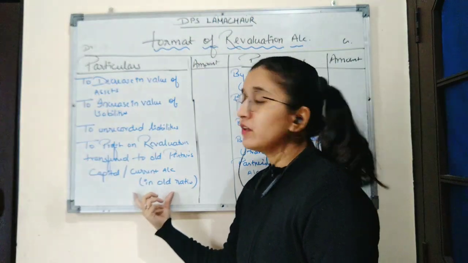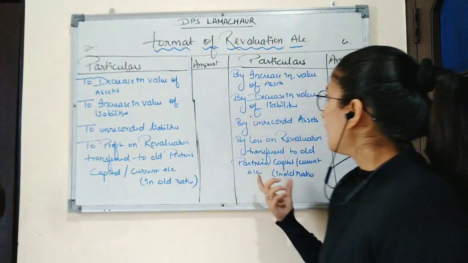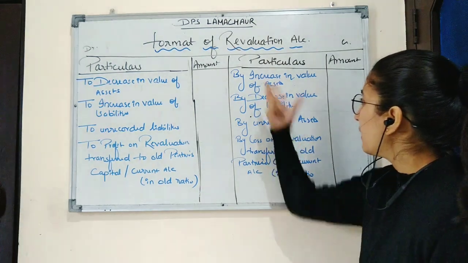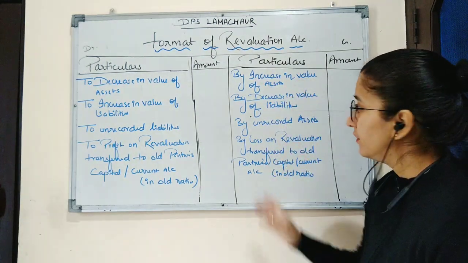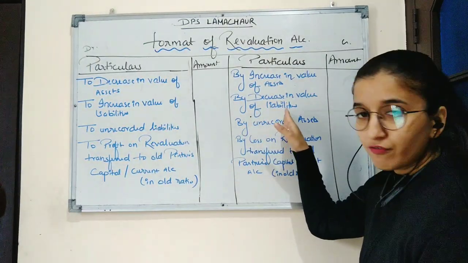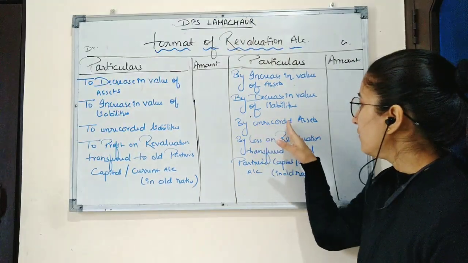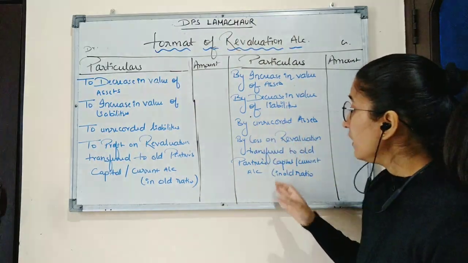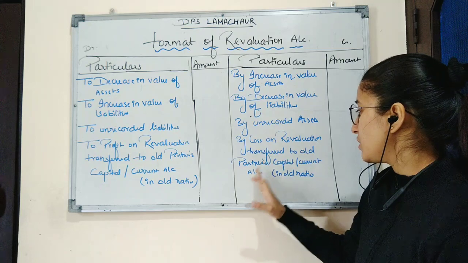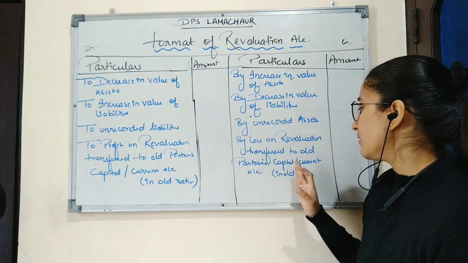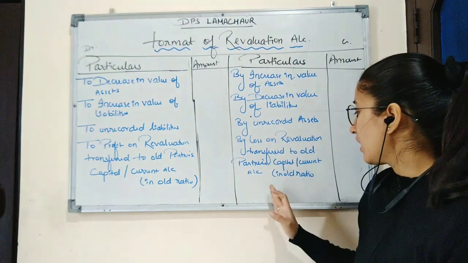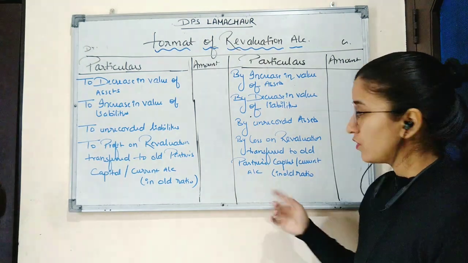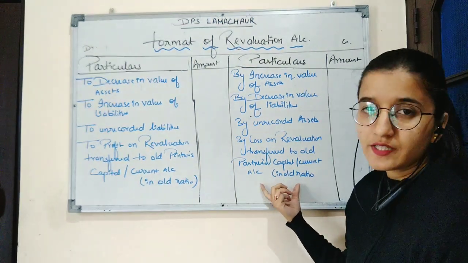So profit will be written on debit side. Now on credit side, we record increase in value of asset, decrease in value of liabilities, unrecorded asset, and loss on revaluation transferred to old partners' capital or current account in their old ratio. So loss will be recorded on credit side.